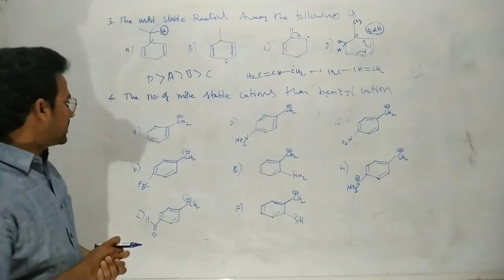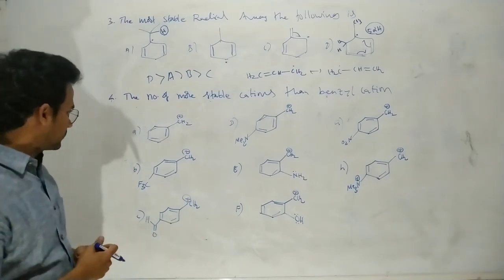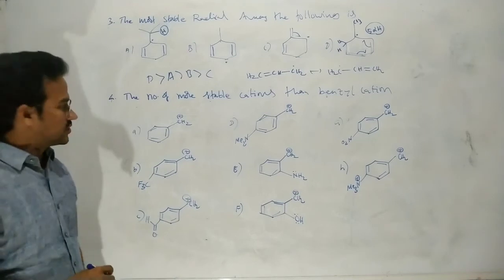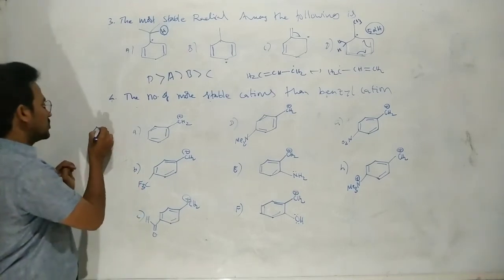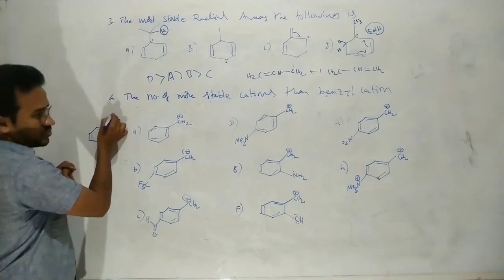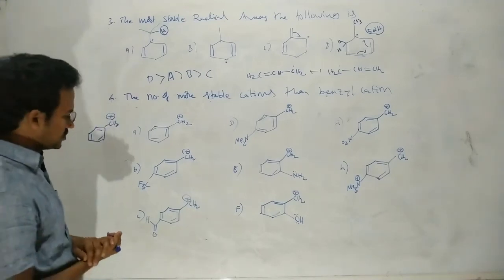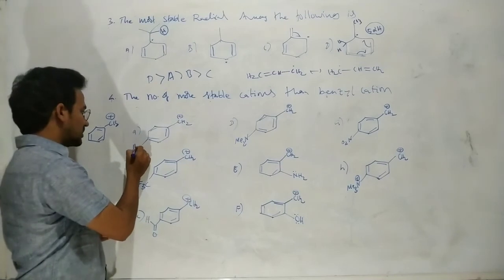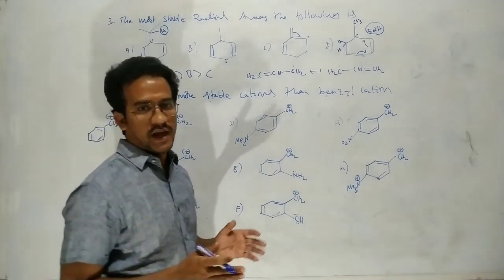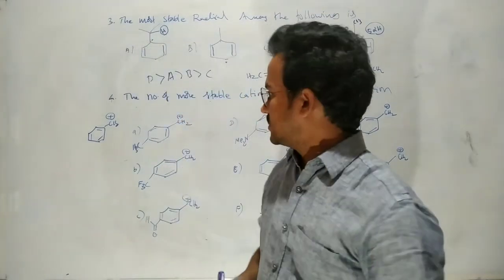And next, the number of more stable cations than benzyl cation. Okay, so you know that benzyl cation is this one. Okay, so here in this case this is the benzyl cation. Okay, so without any group, that is a benzyl cation. CH2 plus, that's it. So here I am writing one methyl group, that's it. So how many carbocations are more stable than the benzyl carbocation?